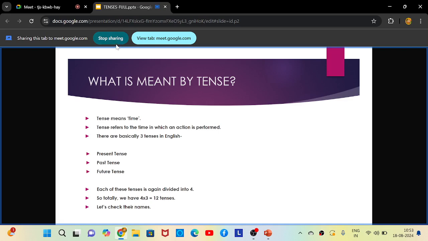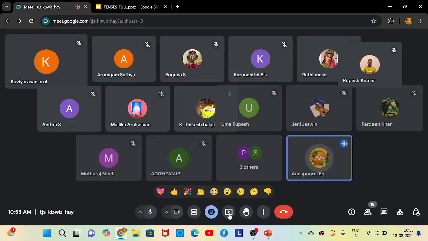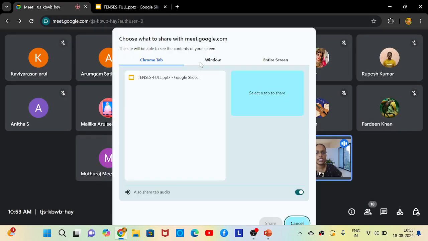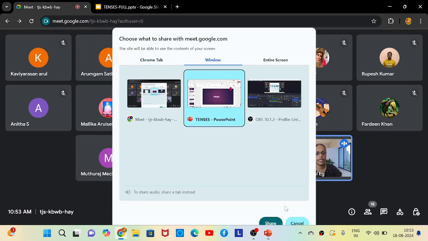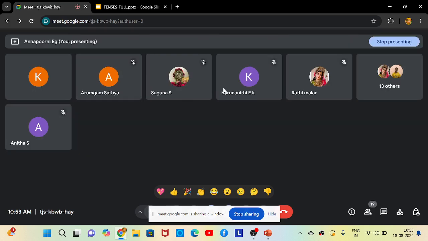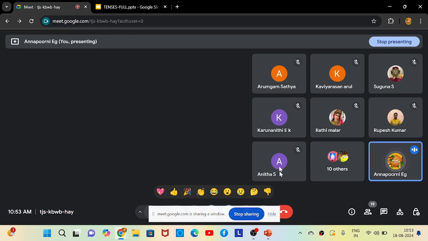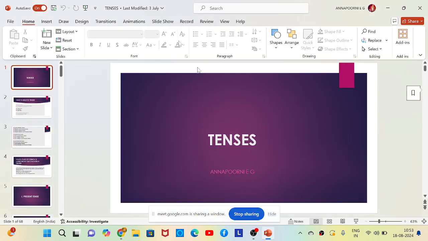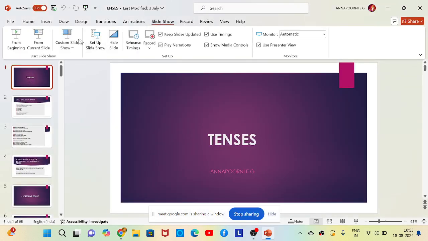Okay, let me present another screen now. So totally there are 12 tenses. Each tense is different from the others. Okay, and you will be learning the use of each tense in 2 to 3 classes. So today we will be focusing only on present tense. Okay, just a minute.